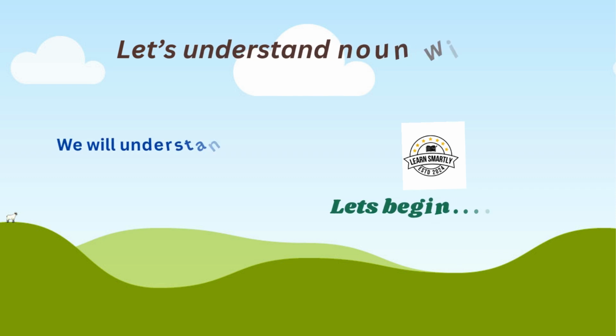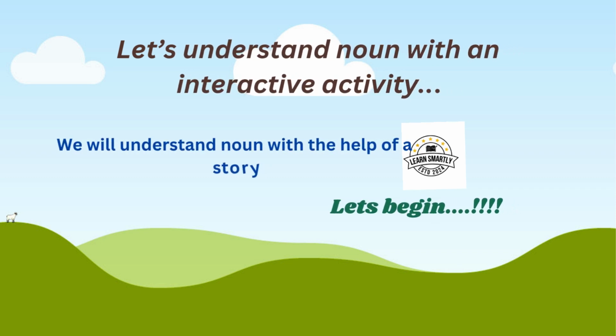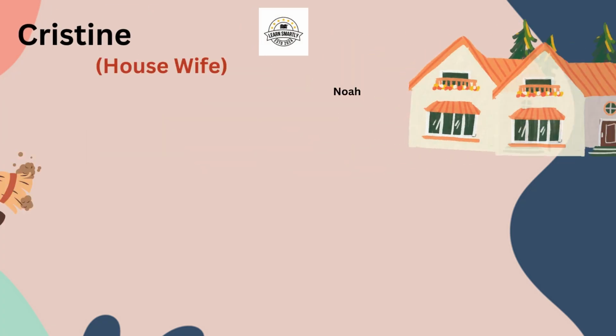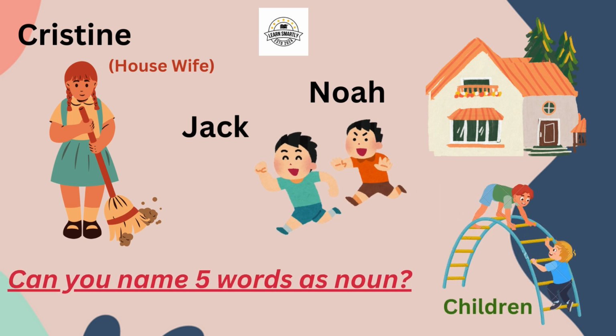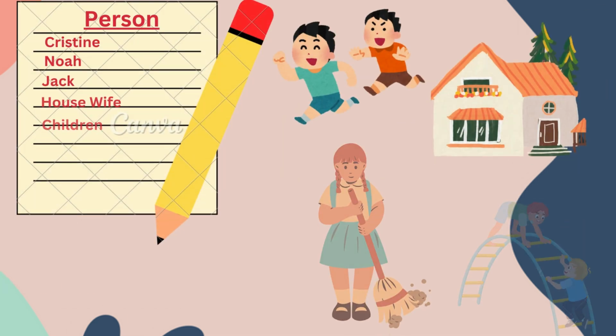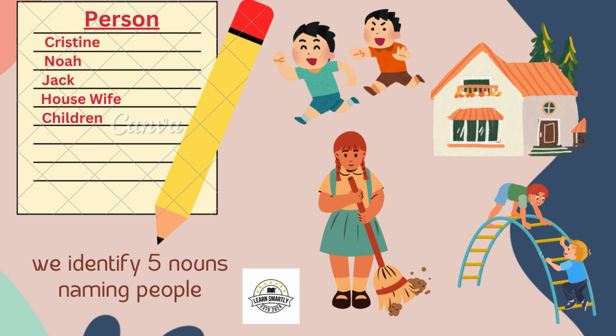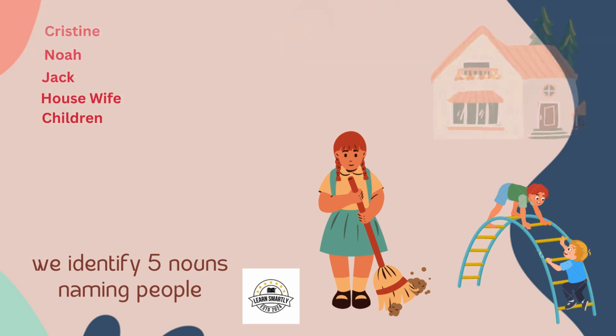Let's understand noun with an interactive activity. We will understand with the help of a story, so let's begin. A lady named Christine, who is a housewife, lived with her 2 sons, Jack and Noah. Both are children. We identify 5 noun naming words that are Christine, Noah, Jack, housewife, children.